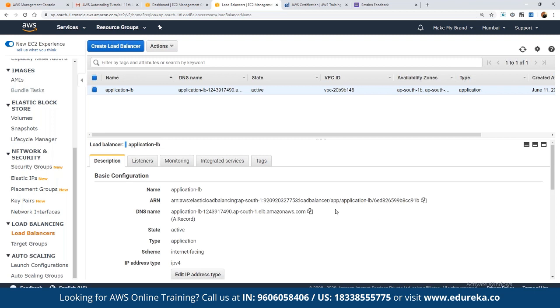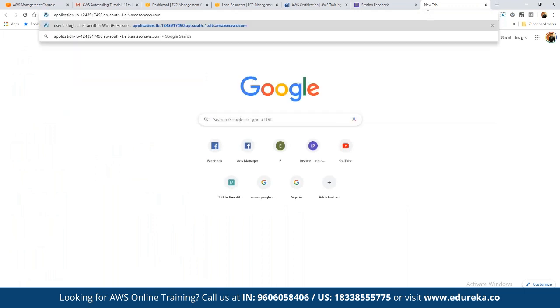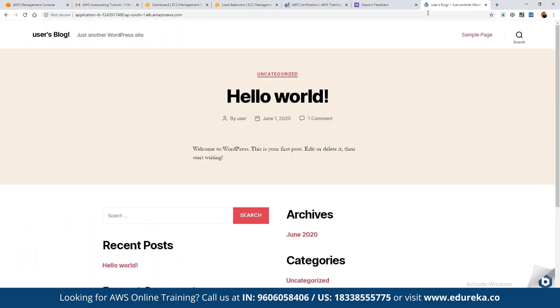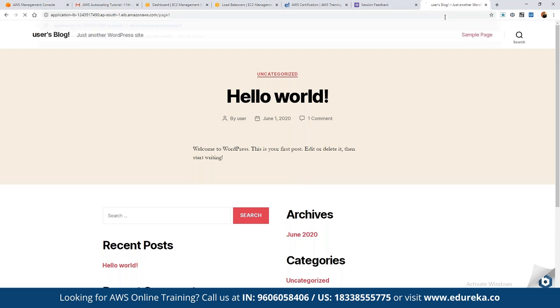Now by default, if you open the DNS name in the address bar, we would be able to see the WordPress instance because it is getting directed to target group 2, the second instance, right? But if in the path we define something as page 1, this is going to take us to the other instance that was for the other target group that we defined here.